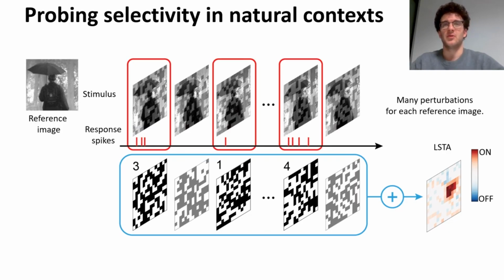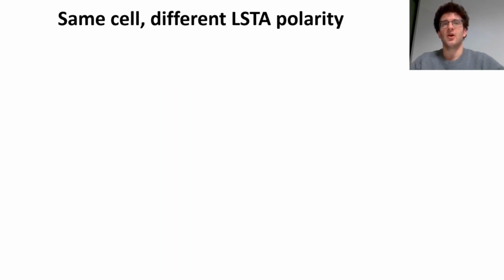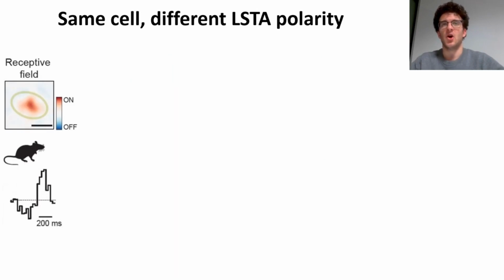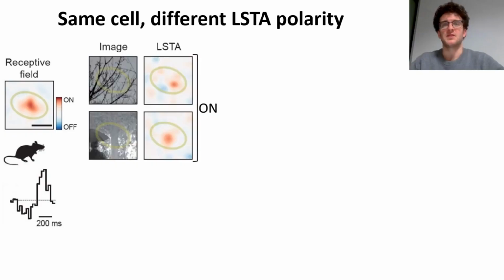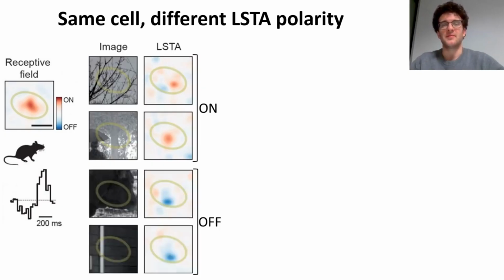Let me give you an example. Let's take an on mouse ganglion cell, on in the sense that it has a positive STA. From the positive STA, we expect that the cell would be selective to an increase in the light levels inside its receptive field. But what we found instead is that the cell for some images has a positive local STA, and so it does encode for a light increase, but the same cell for some other images has a negative local STA, and so encodes for a light decrease instead.